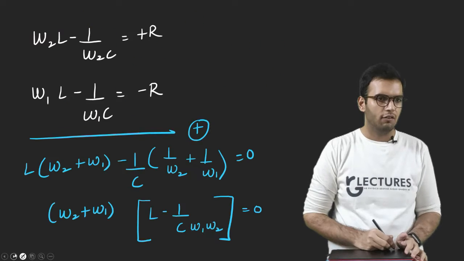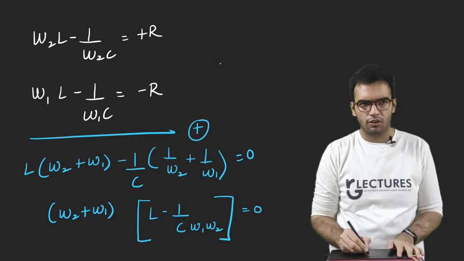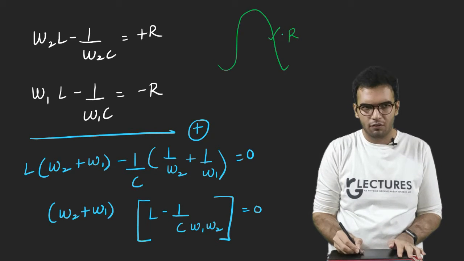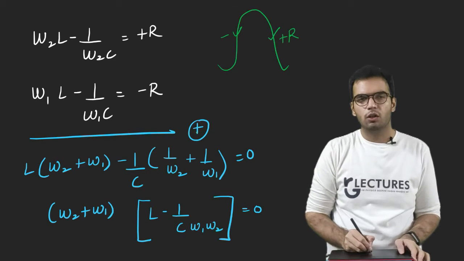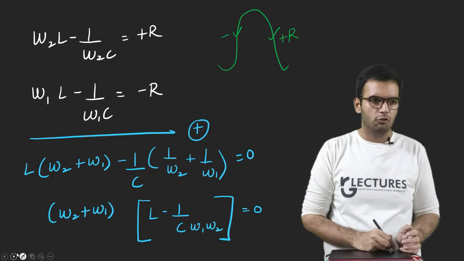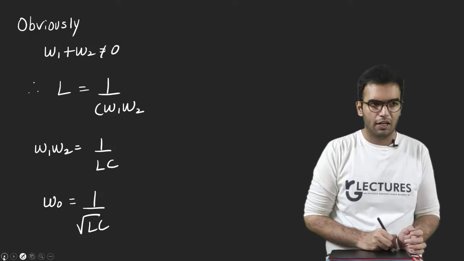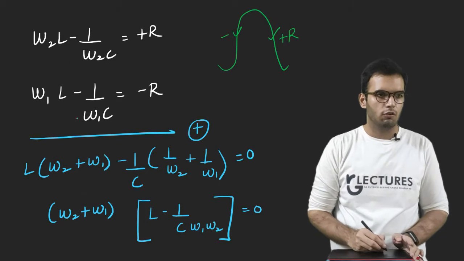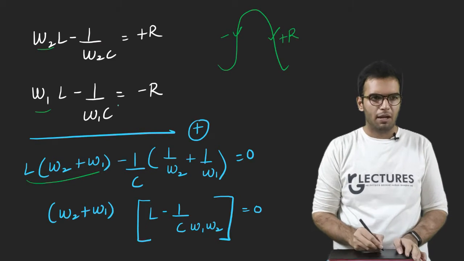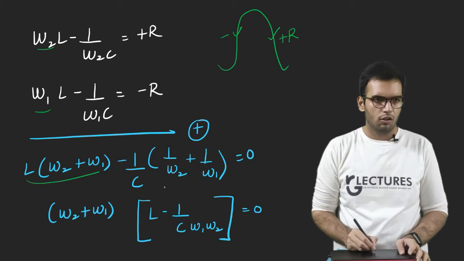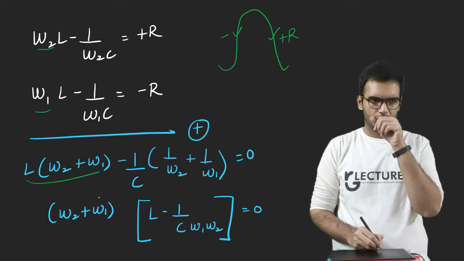Okay, so let us write these equations separately. Let omega 2 be the equation on the right hand side, represented by plus R, and this be represented by minus R. So let us add these two equations. If I add these two equations, I will reach a result. Then we have to subtract those two equations. So if I add two equations, I can see L is common here, so I will get this. Here minus 1 by C is common, so I will get this, and then simply multiply this term by this. You can find this easily, take this step.